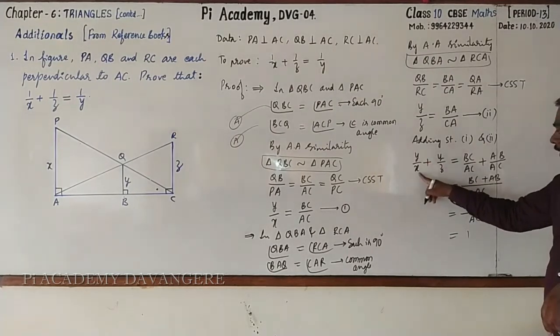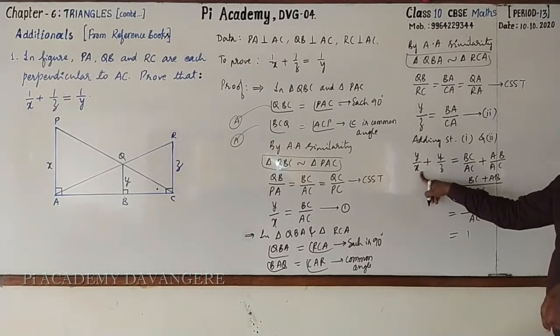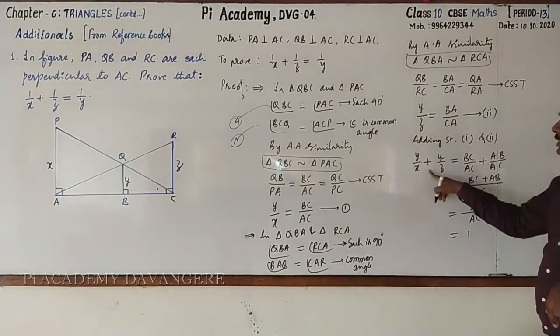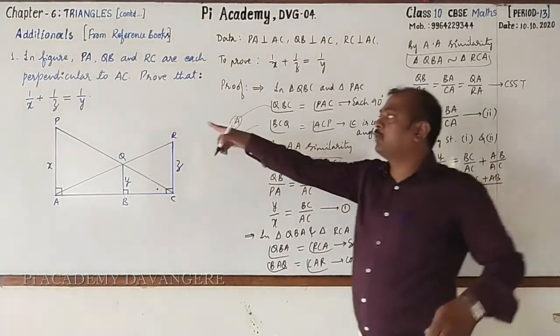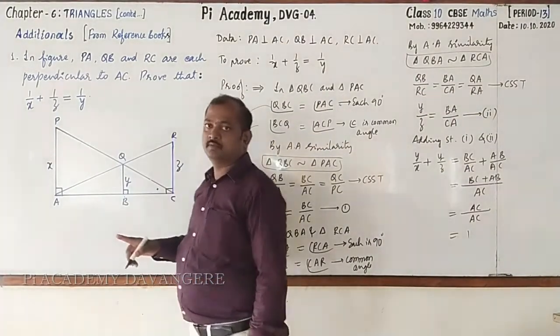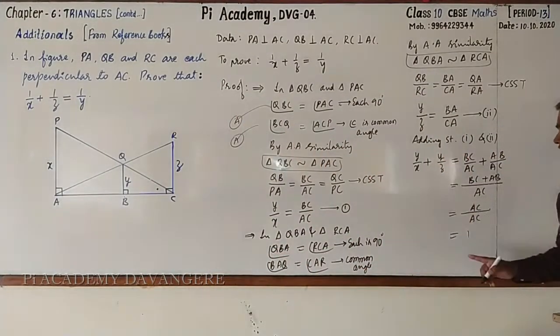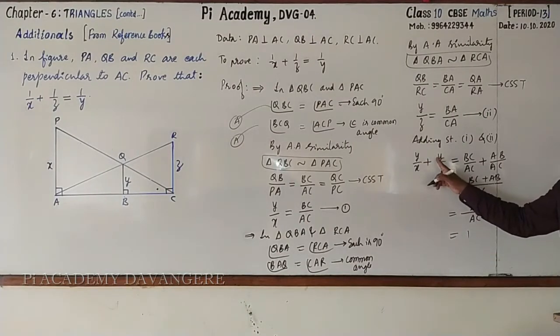Then what about the LHS part? Will you go for taking LCM? No. Why? The reason is, when you take LCM it becomes XZ. But we want X and Z separate. So here, in the numerator we have Y. Hence you can take Y as a common factor.